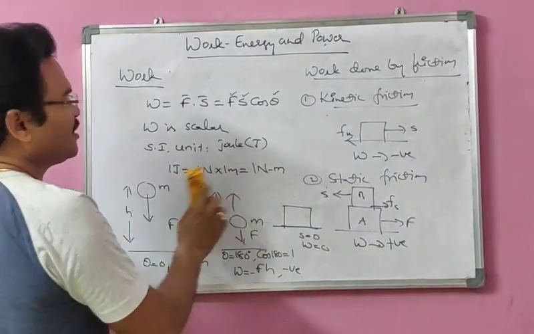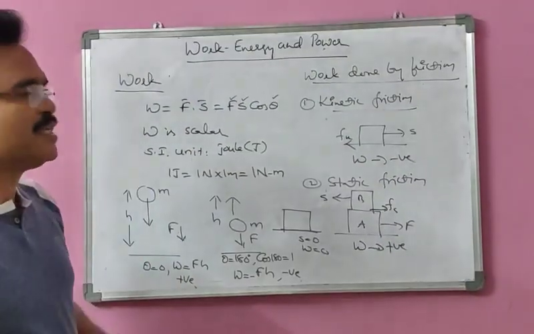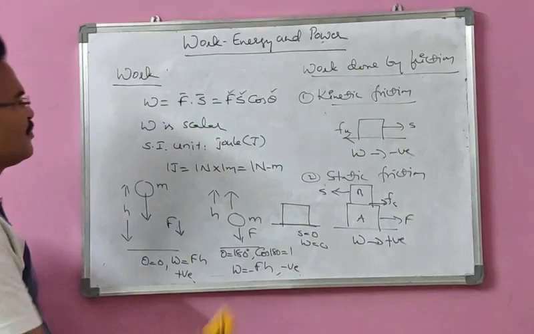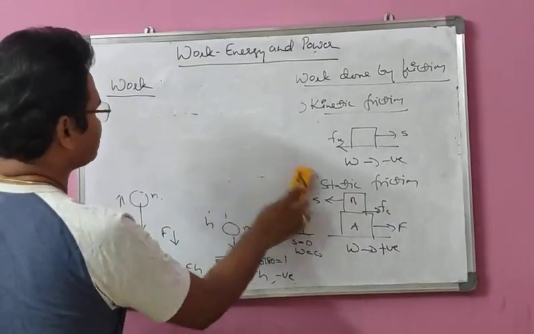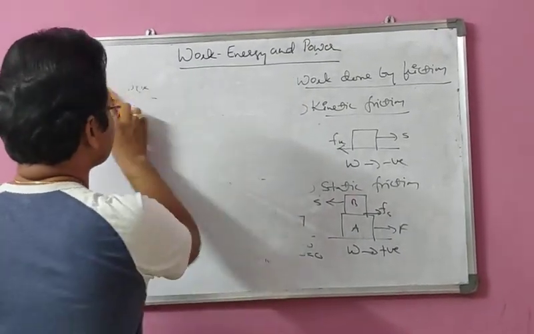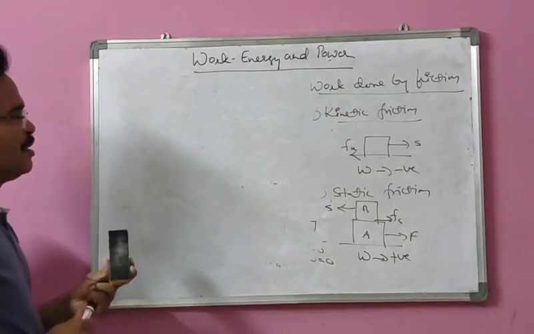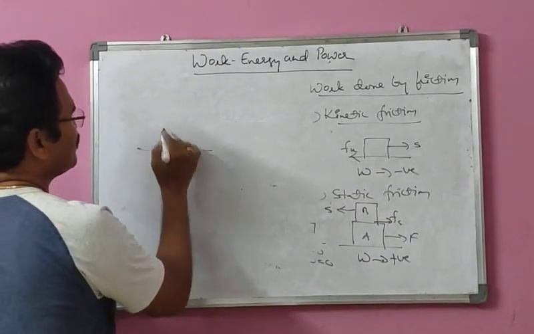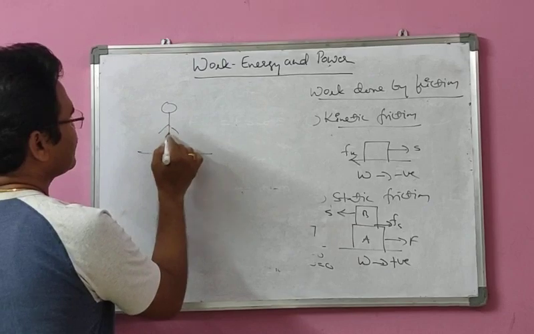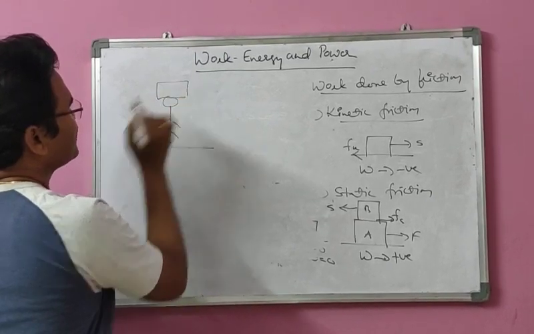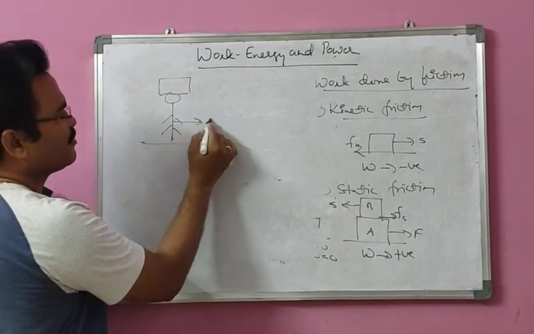And another case is where the force and displacement are perpendicular. Look at the situation of a porter carrying some load on his head and walking in the forward direction.